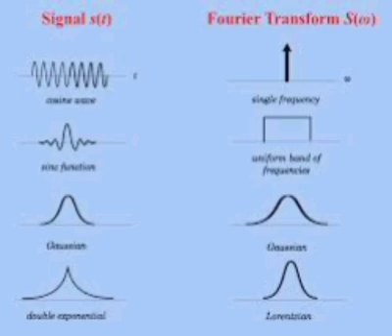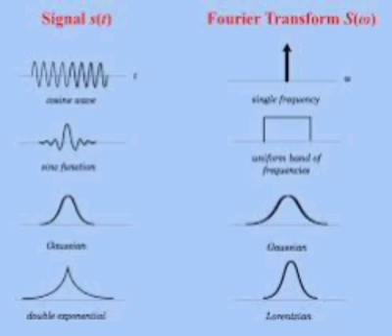Hilbert transform: h of x of t equals x of t convolved with 1 by pi t. The Hilbert transform provides a phase shift of minus 90 degrees to all signals. A signal and its Hilbert transform have the same energy spectral density or power spectral density and autocorrelation. The impulse response h of t equals 1 by pi t, and H of j omega equals minus j signum of omega, that is equal to minus j for omega greater than 0 and j for omega less than 0.